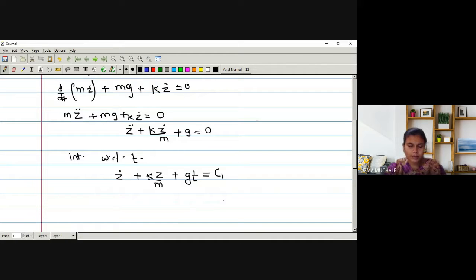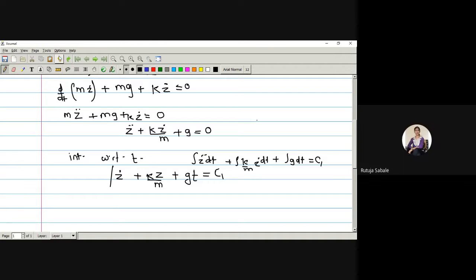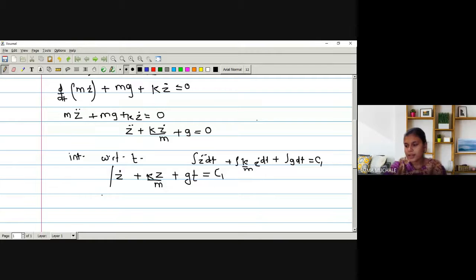Are you okay with this, if I am writing the integration directly? Otherwise I have to write it like this: integration of z double dot dt plus integration of k by m z dot plus integration of g with respect to t is equal to some constant c1. This is also good. Okay. So now, can anyone remember which type of equation this is? A linear differential equation, ma'am. Right. It is a linear differential equation.